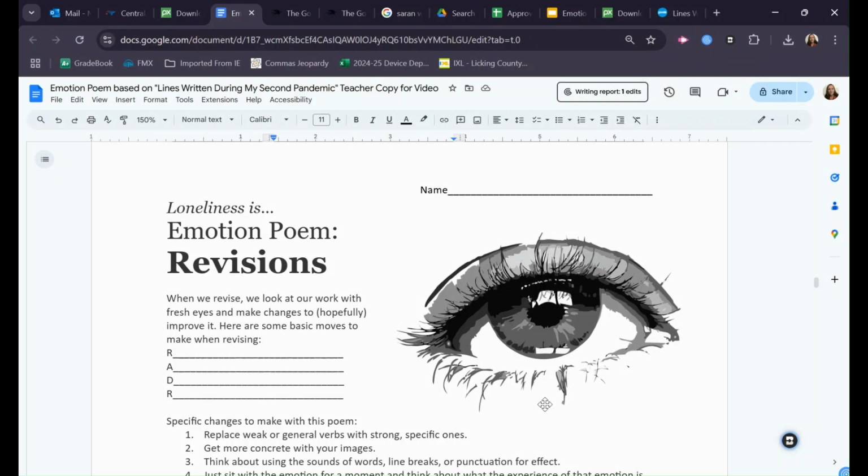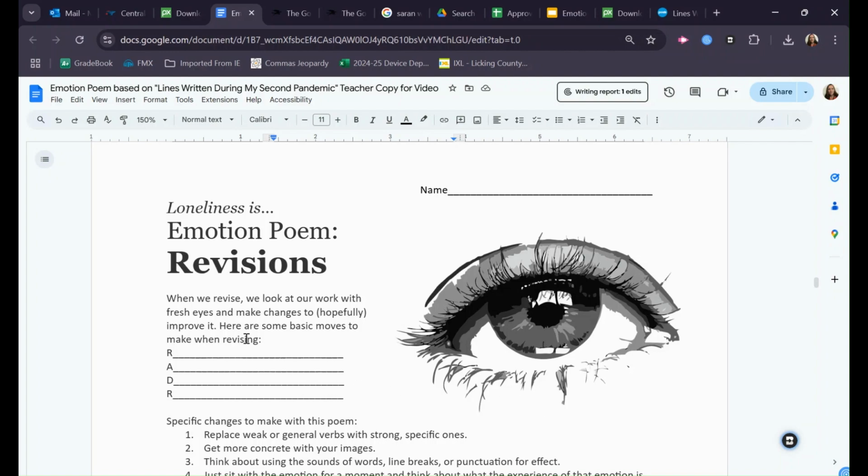I am 100% in favor of embracing the crappy first draft. When you're getting words on the page, it's okay if they're terrible. You can always make them better. But if you get crappy words on the page and you stop there, well, then you have a crappy draft. So revision is a super important step in the writing process. Okay, when we revise, we're literally re-seeing our writing. We're looking at it and saying what works, what doesn't work, who am I writing this for, what do they need, how can I change it, how can I make this more effective.